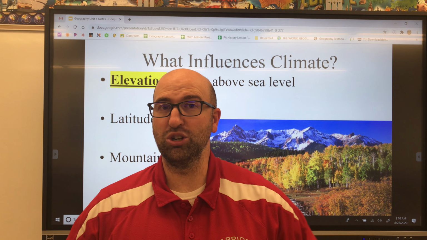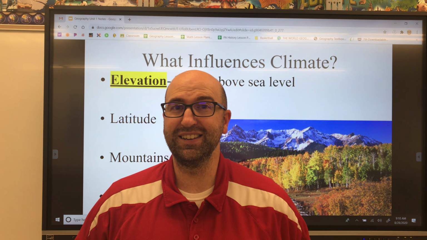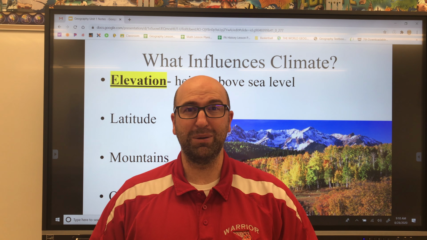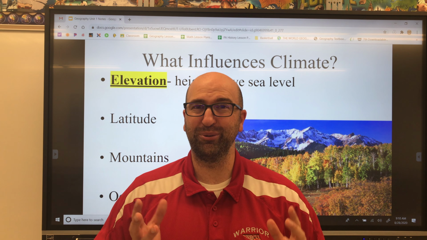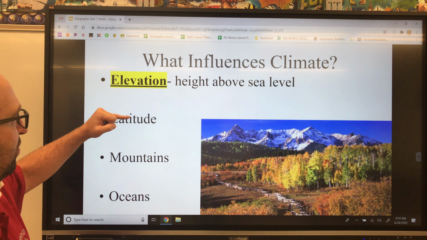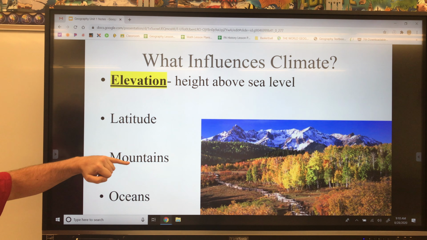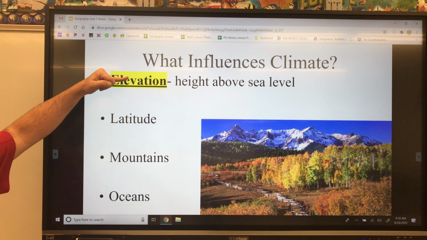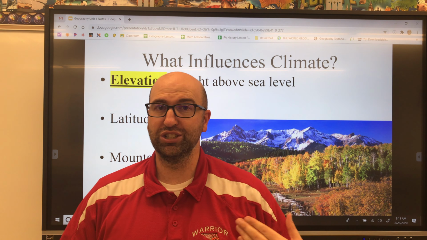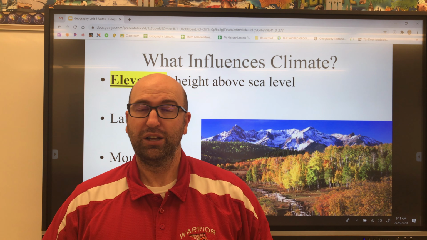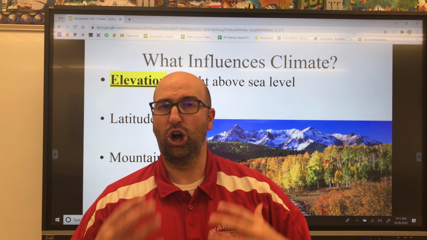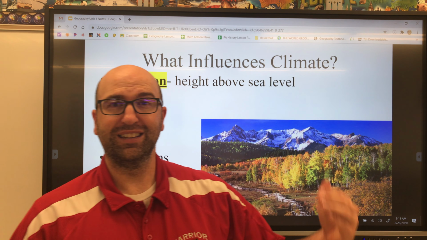Now, if you wanted to go to Jamaica, which is an island in the Caribbean Sea, closer to the equator, the climate there is going to be nice and warm all year round because it is close to the equator. Latitude plays a big role in climate. Mountains, we've already talked about mountains. Mountains and elevation go hand in hand. And then oceans. Oceans also affect climate. Why? Because water takes more to heat and cool, so it holds temperature better than land does.